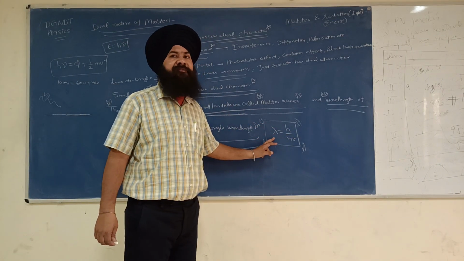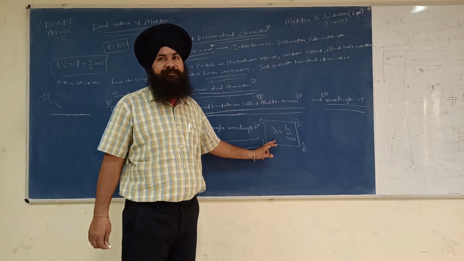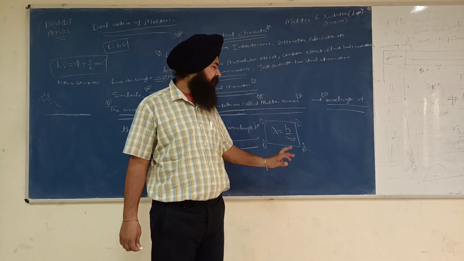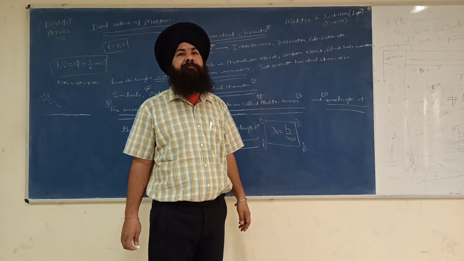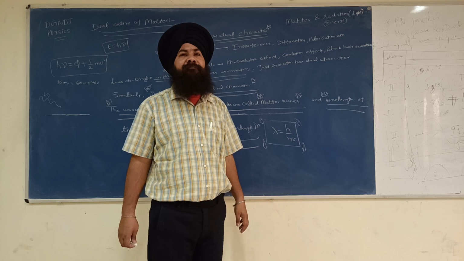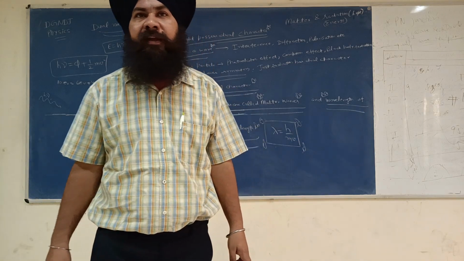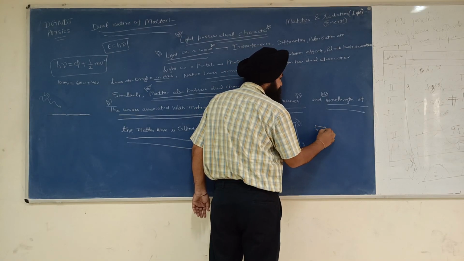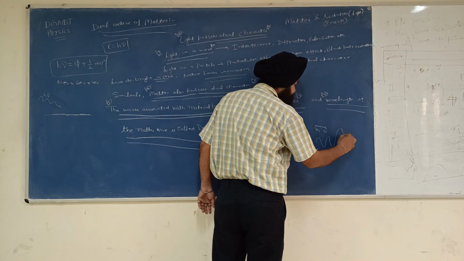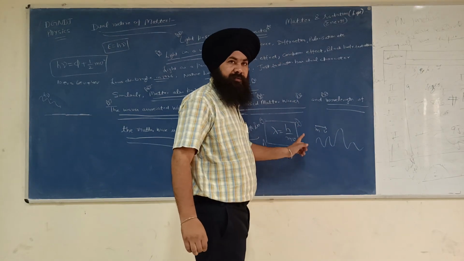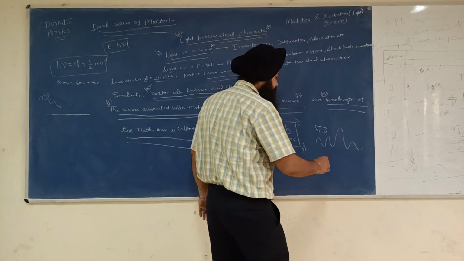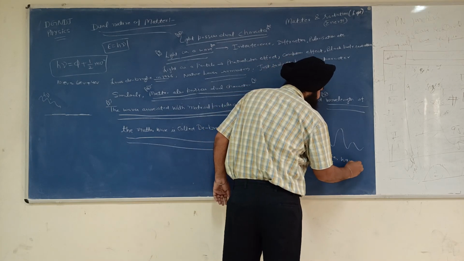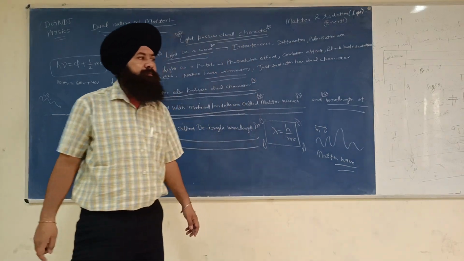Lambda is the wavelength associated with the particle. h is the Planck constant, m is the mass of the particle, and v is the velocity of the particle. When the particle moves, this kind of wave gets associated, and this is called the matter wave.